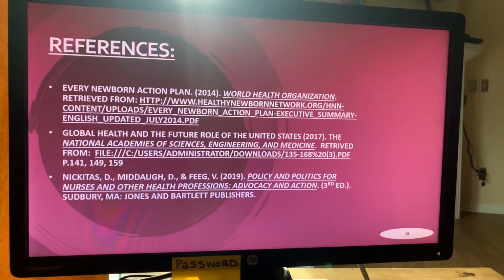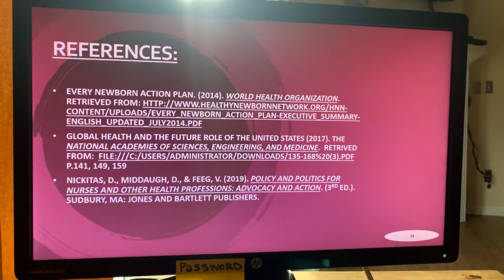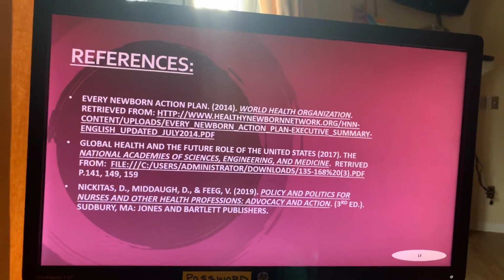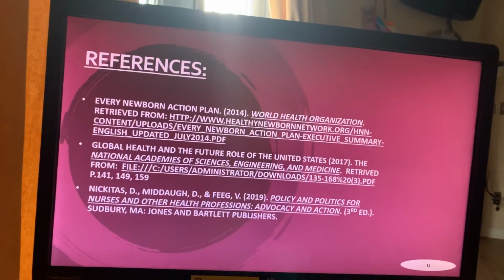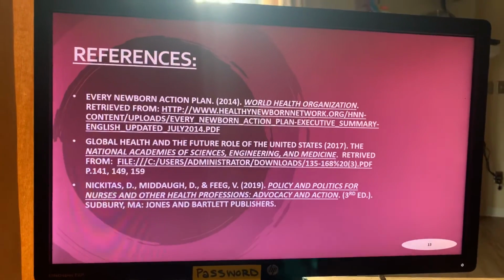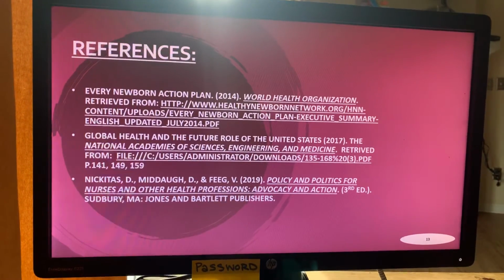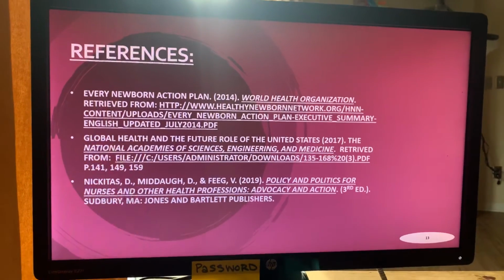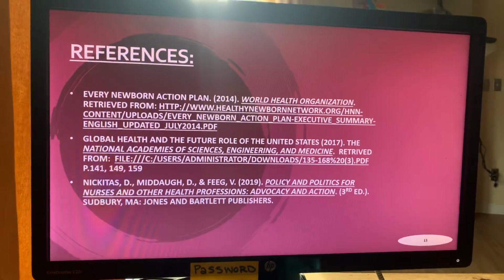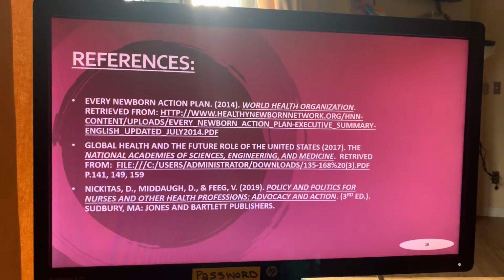These are the references for my presentation and why I feel that the importance of having the SDG focusing on women and children is extremely important, not only for being able to better our society in the future, but also to be able to have a successful and properly functioning society.